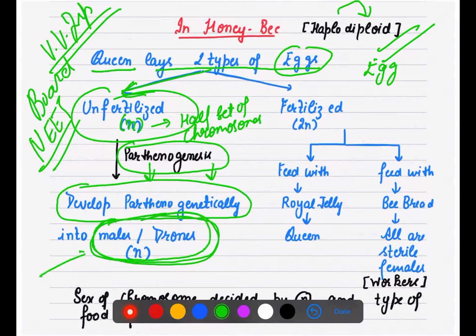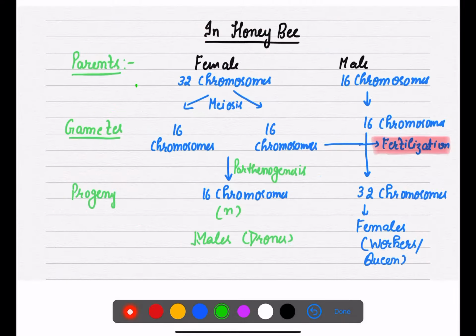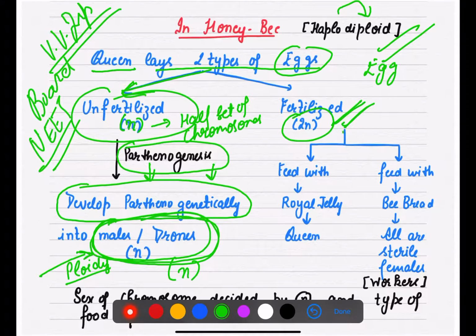So if eggs are not fertilized, through the parthenogenesis process the males or drones will be developed. Now sometimes a question is asked, what is the ploidy, how many chromosomes will be present there? It is half the set of chromosomes, means n. If the egg is fertilized, you know that it will be 2n, right? But here there are also two conditions: these fertilized eggs are fed with royal jelly. उनको कैसा खाना दिया जाता है?